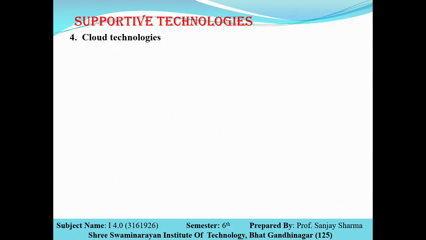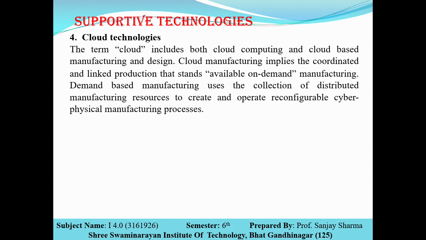The fourth is cloud technology. As I told you, the term cloud includes both cloud computing and cloud based manufacturing and design. Cloud manufacturing implies coordinated and linked production that is available as on-demand manufacturing. So all the data, with a number of parameters considered in designing the product, are on the cloud. Depending on the requirement, the products are already available in advance on the cloud server, and we can start printing them on demand very quickly.